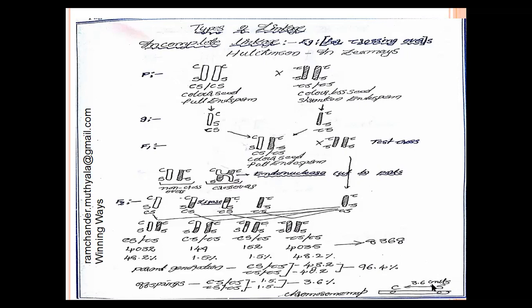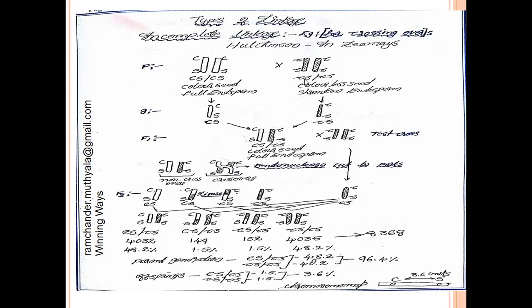On the chromosome only 2 genes are present on the locus. Between the 2 genes, 3.6 units distance are present. So they can produce less number of phenotypes in the F2 generation. So it is incomplete linkage. Now next we discuss complete linkage.